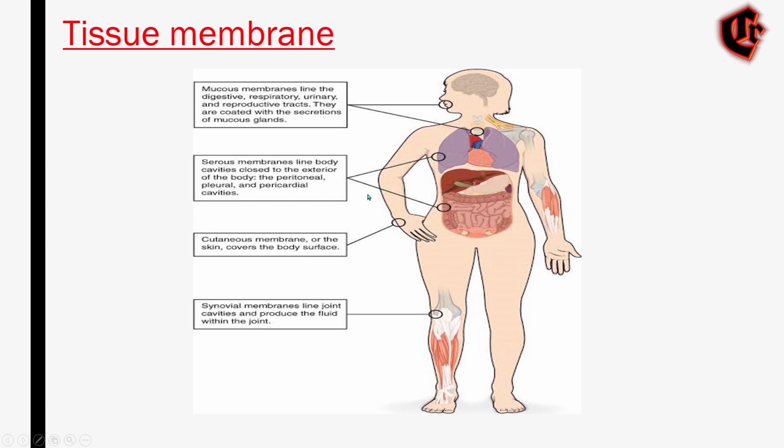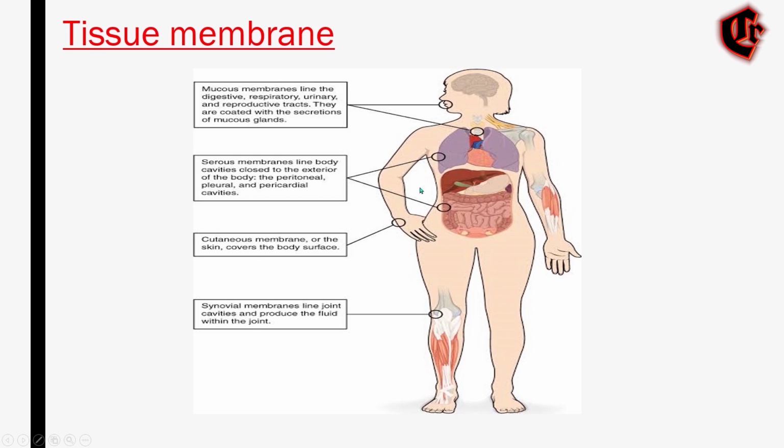And the next one, the serous membrane. The serous membrane encloses several body cavities, and they secrete a lubricating fluid which reduces friction from muscle movement. You can see here, this is the serous membrane. And this is all about the tissue membrane.